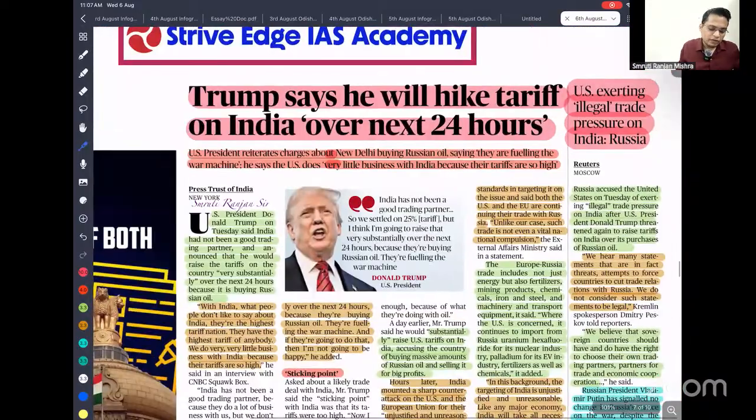So Trump said that he will hike tariffs on India over the next 24 hours. Donald Trump is putting pressure on India to get concessions, or forcing India to sign a trade deal. First he imposed a 25% tariff, and now he is threatening more because India has trade relations with Russia, we are buying huge amounts of oil, and we are buying weapons also. So Donald Trump is trying to threaten India to force it to sign a trade deal.